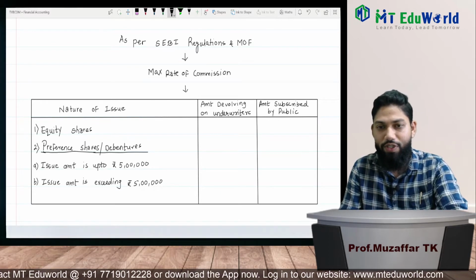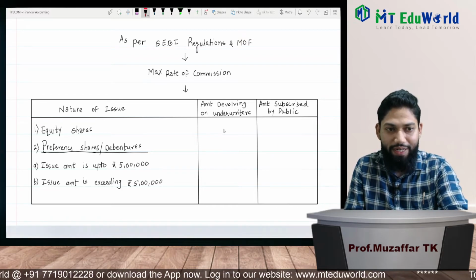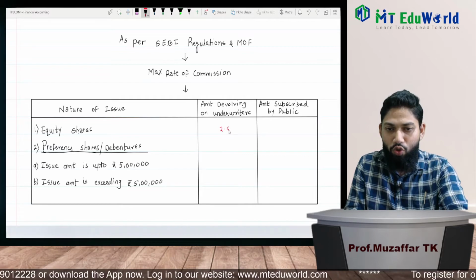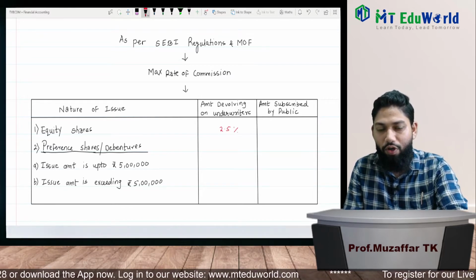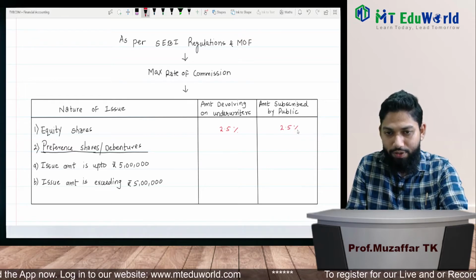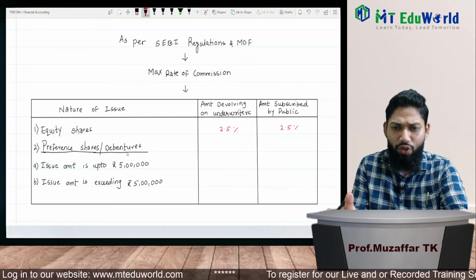Let us see what happens in this case. These rates are very important. Please pay attention and remember. So equity shares, here it is 2.5%. Amount devolving on underwriters 2.5%. Amount subscribed by public 2.5%. Same. But in case of equity shares, there is no issue.